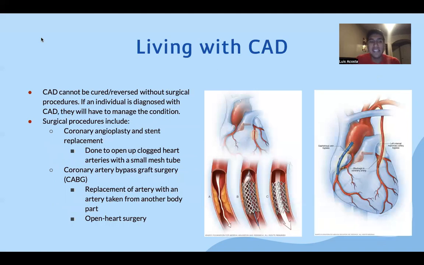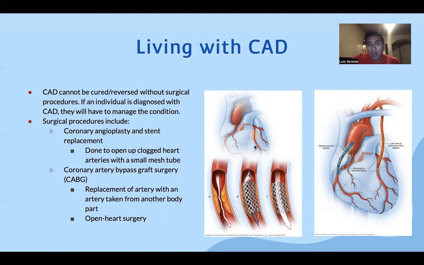So, living with CAD. Once a person is diagnosed with CAD, it cannot be cured or reversed without surgical procedures. If an individual is diagnosed with CAD and they want to do something to cure it, they have two main options. The first one is coronary angioplasty and a stent replacement.